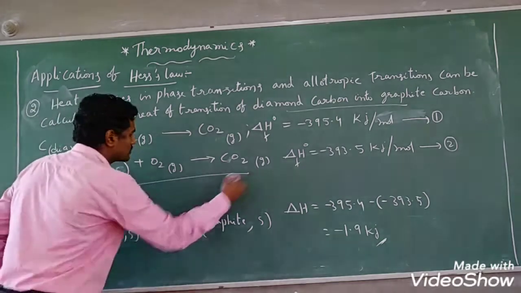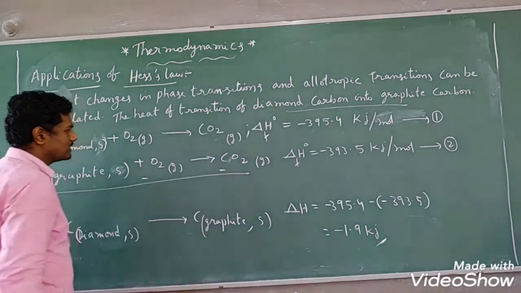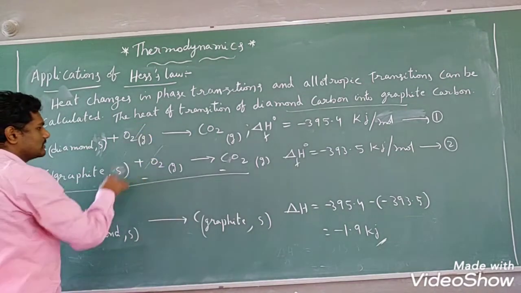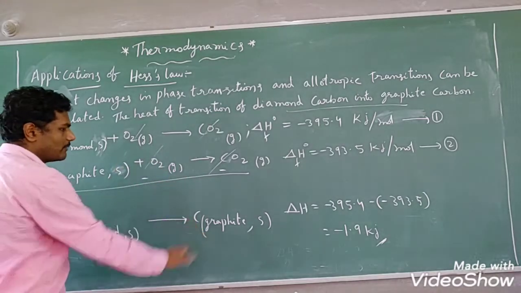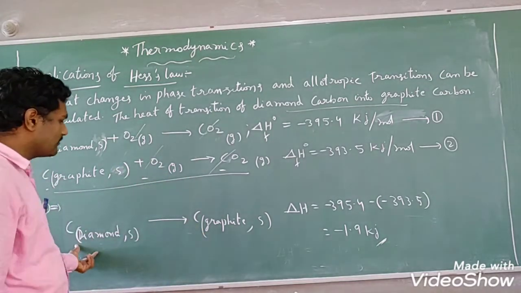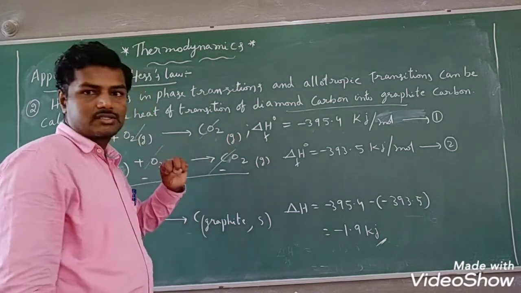If you do 1 minus 2, what will happen? Here it will become negative. This is a negative, this is a negative, right? The negatives get cancelled now. So negative carbon, if you send it to the product side, it will become positive, right? So we have converted diamond carbon into graphite carbon by using these two equations, right?